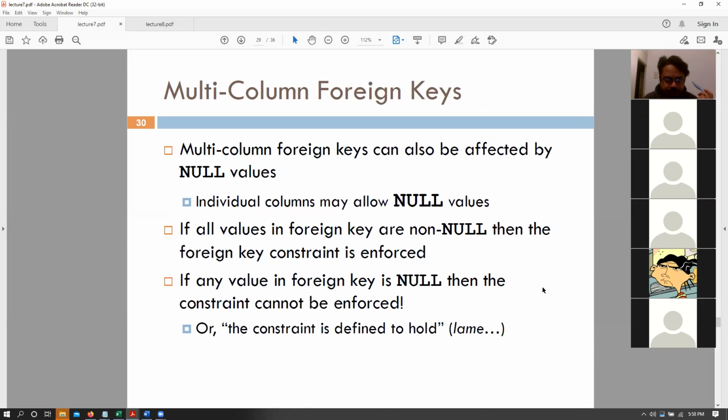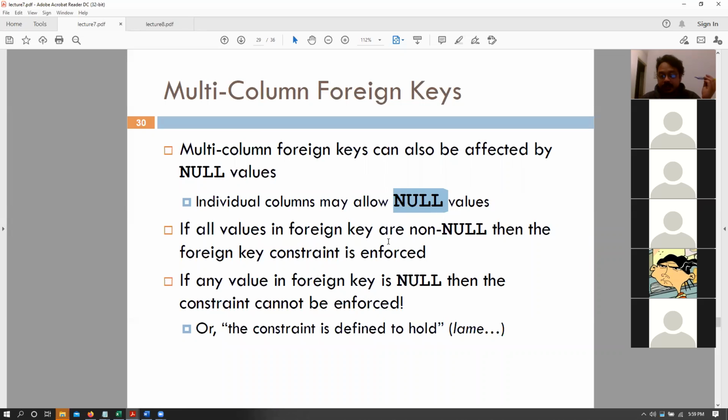Okay, what else? Multi-column foreign keys can also be affected by null values. So coming back to your question, Dennis. Yes, null values are very weird when we are talking about foreign keys. Apart from primary keys, foreign keys and unique values all behave weirdly in case of null values.